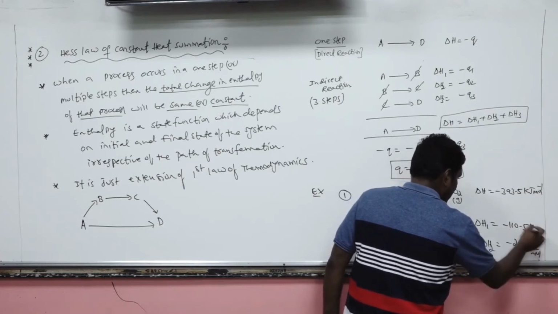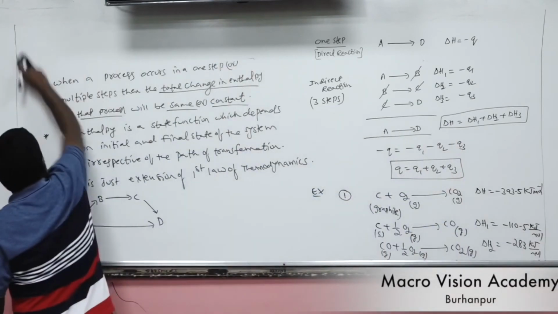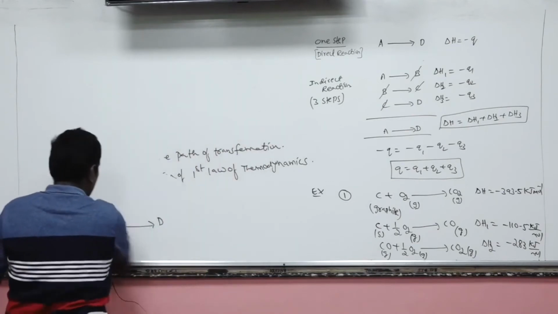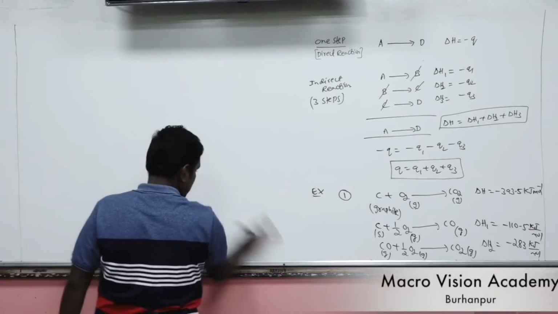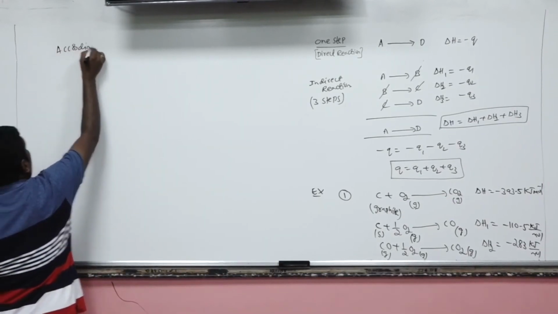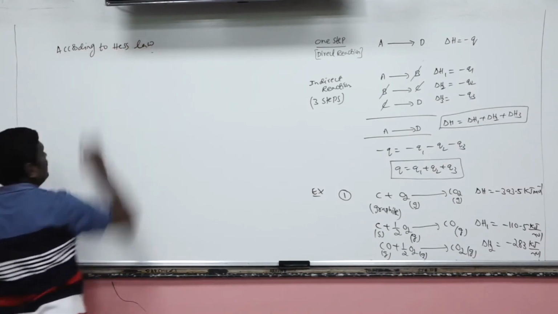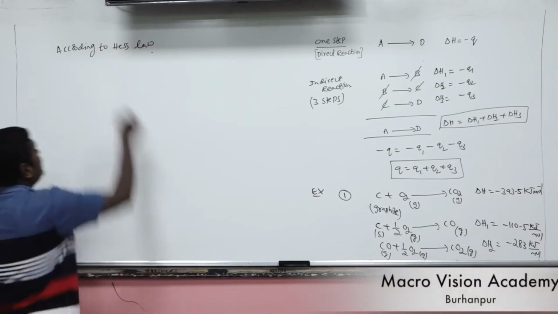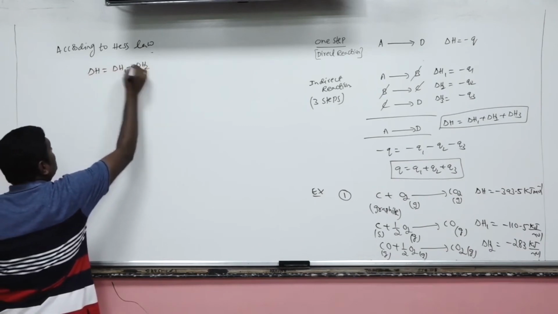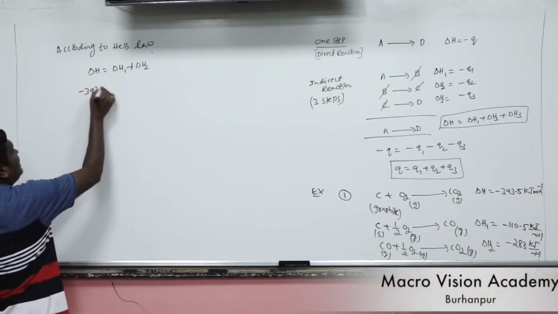Now, according to Hess law, the total enthalpy of a process is the algebraic sum of the individual steps. But the total enthalpy of the total reaction is minus 393.5.